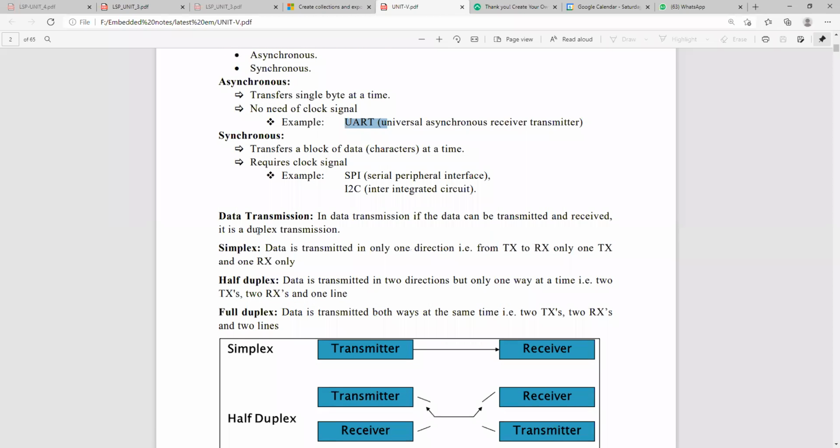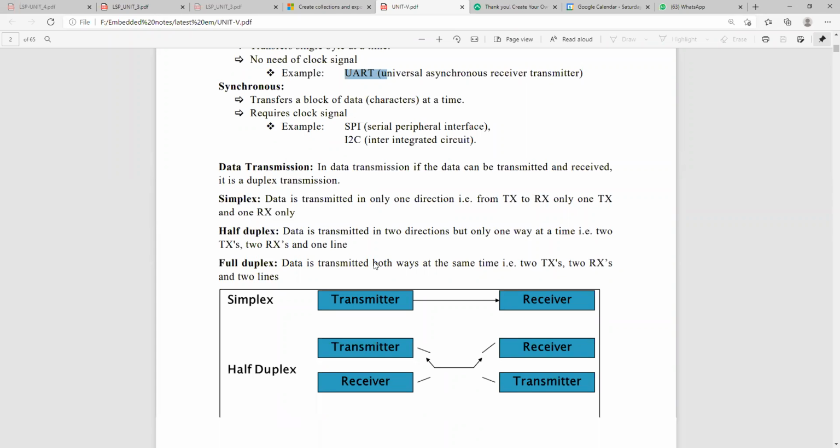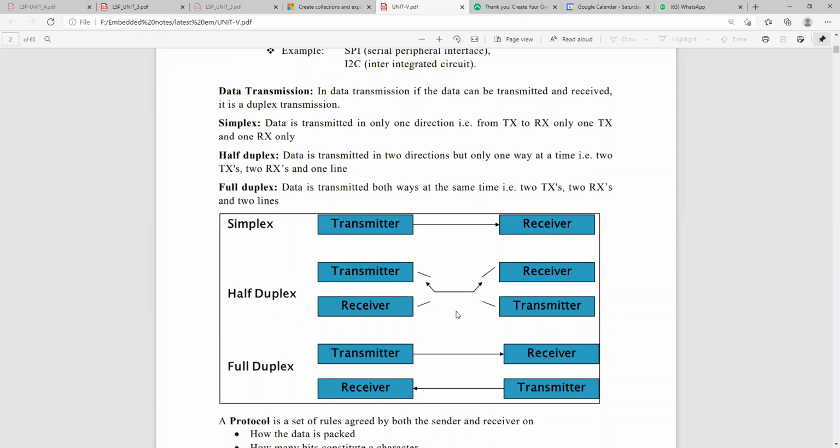Coming to data transmission, if the data can be transmitted and received, it is duplex transmission. This diagram represents the modes of transmission. We know simplex communication, half duplex communication, and full duplex communication.